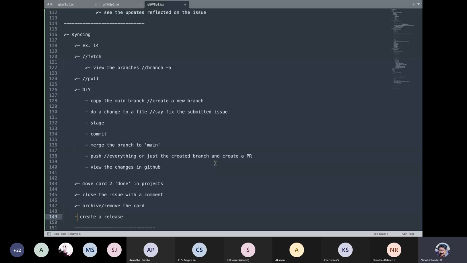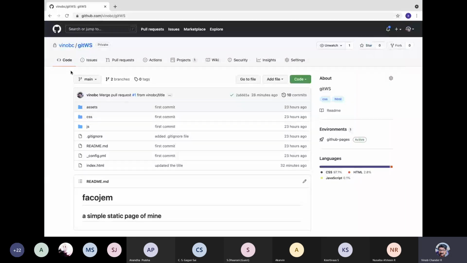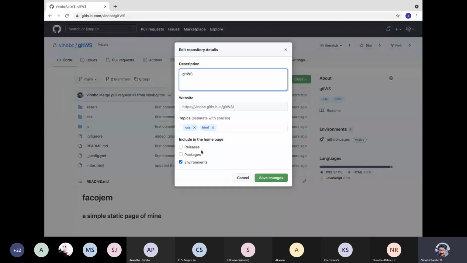Okay, and finally guys, one more thing I would like to tell you is once you are all set, and you feel that okay, it's now ready to be released, you can specify a release. So how do you do that? You do that by going to GitHub, and from inside code, from here about, remember we had something called release? We uncheck that, you probably check it.